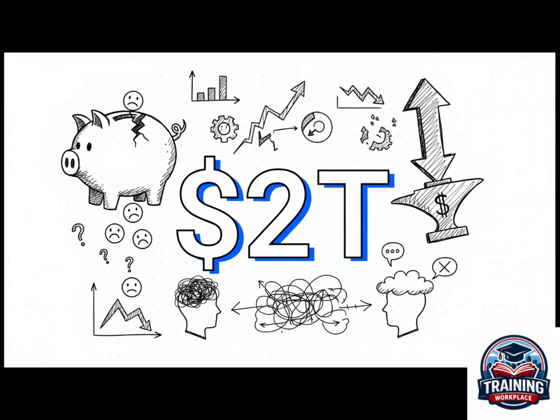So what's with this number? $2 trillion. Get this, according to research highlighted in the Harvard Business Review, that is the staggering annual cost of poor communication to companies in the US alone. That breaks down to over $15,000 lost per employee every single year. This isn't just about minor mix-ups or hurt feelings, you know? This is a massive financial leak that affects literally everything. The stakes just couldn't be higher.